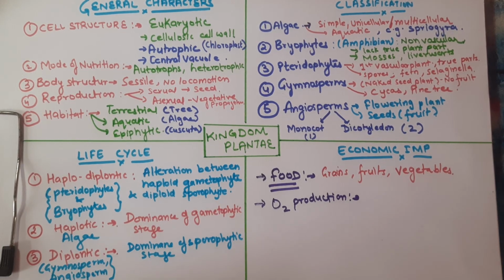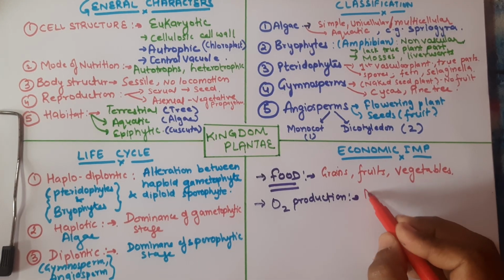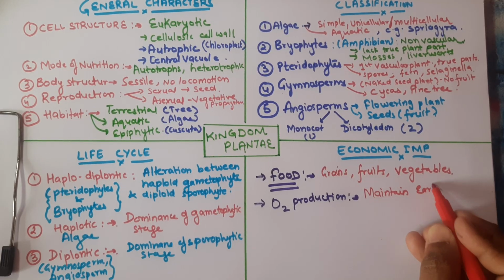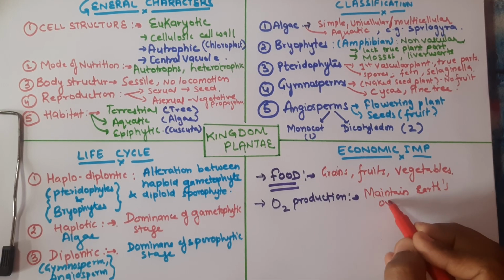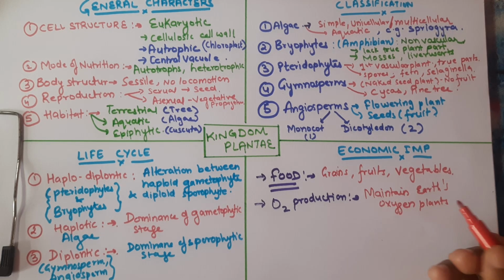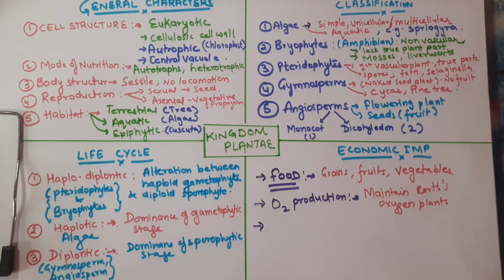So plants maintain the earth's oxygen level. That's why, students, it's very important to have more and more plants. We have to stop deforestation and plant more and more trees.